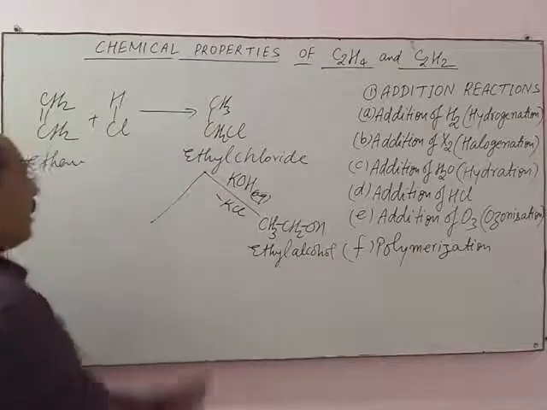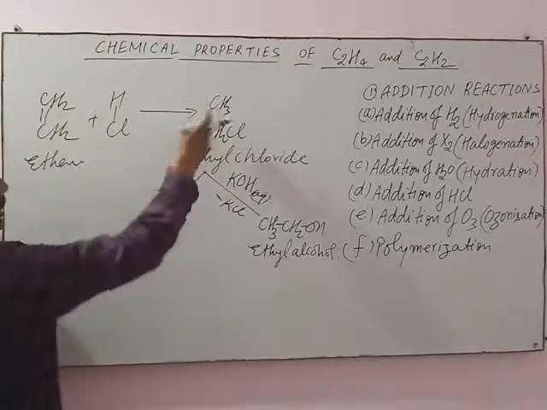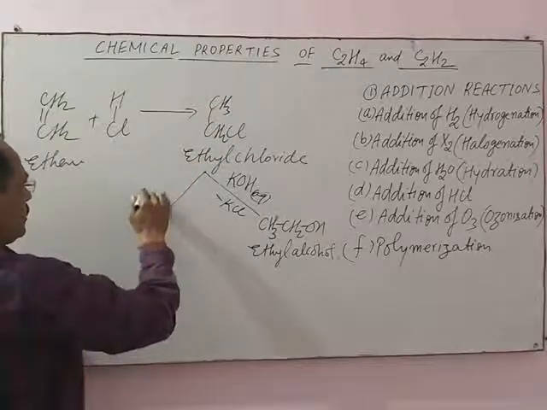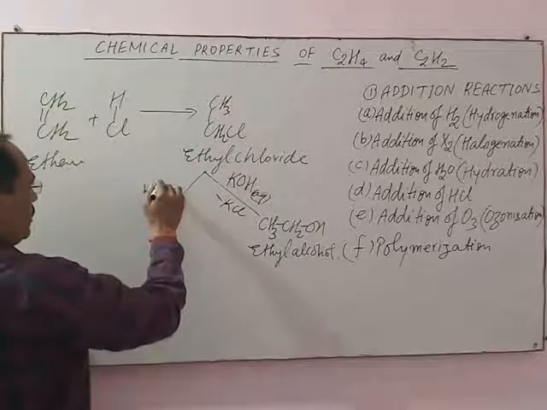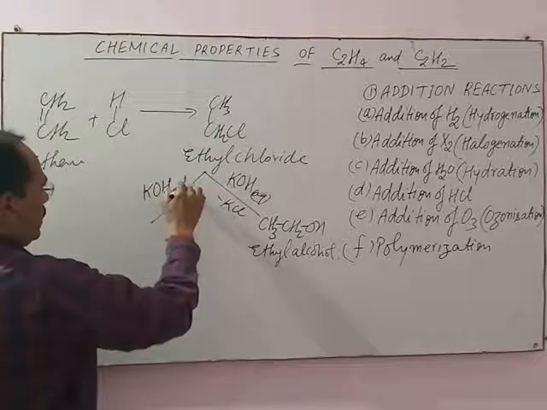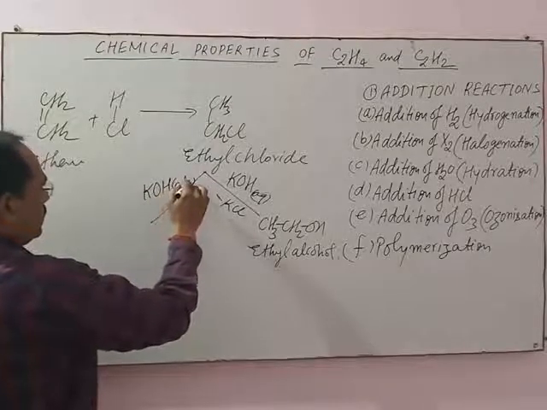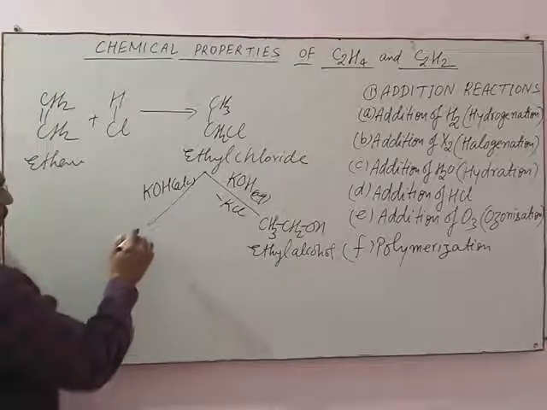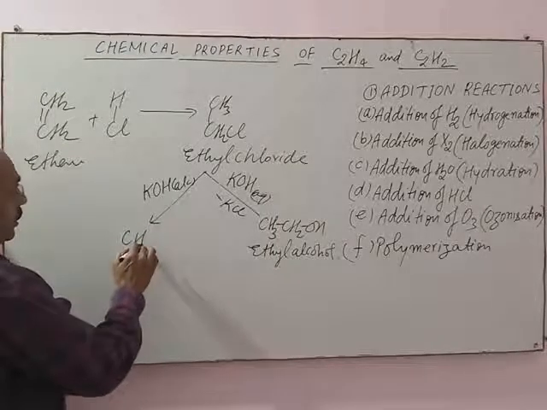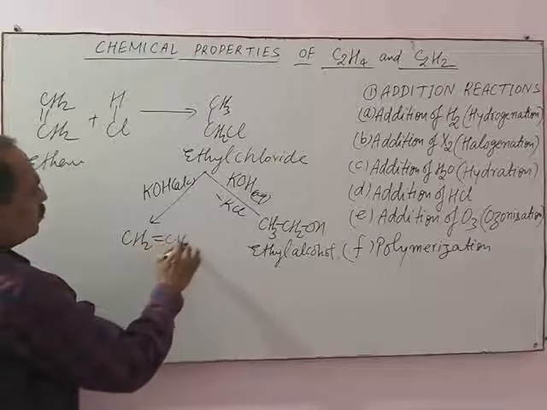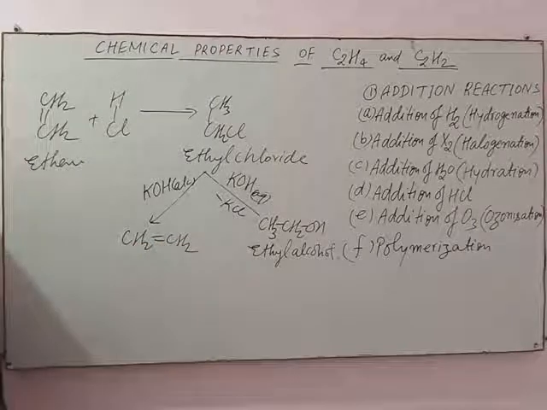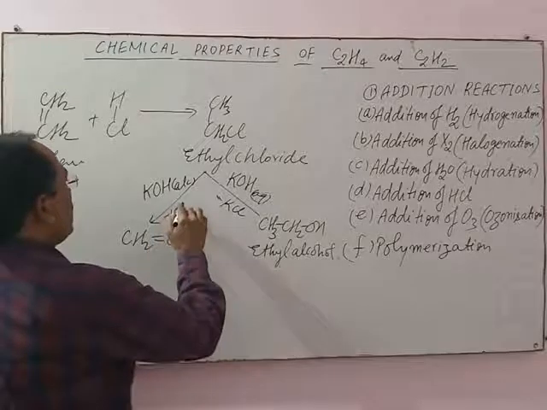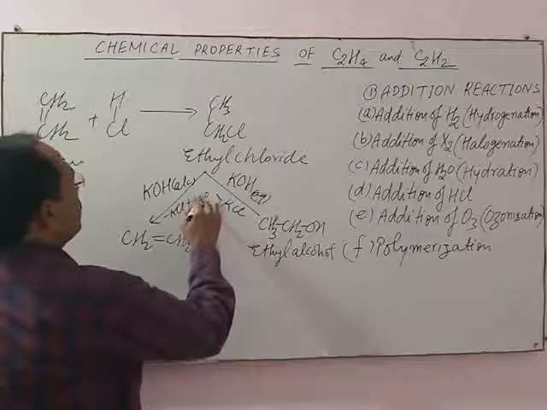But when the same compound, ethyl chloride, is treated with alcoholic KOH, then elimination takes place. Means CH2=CH2, ethene, is obtained with the loss of KCl and H2O.